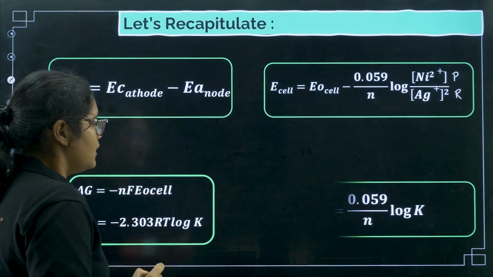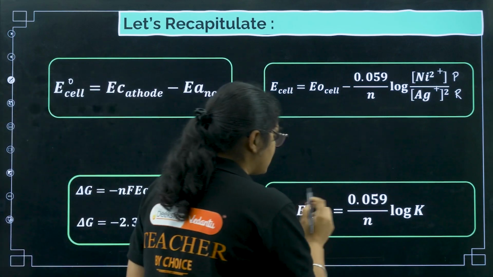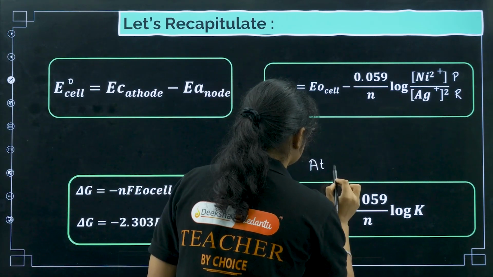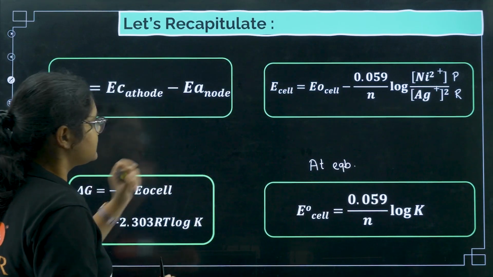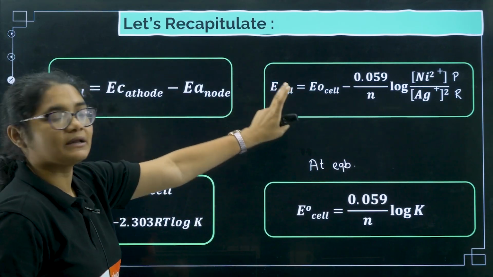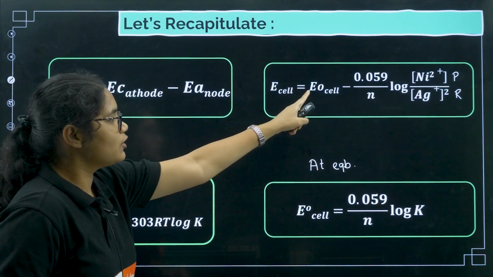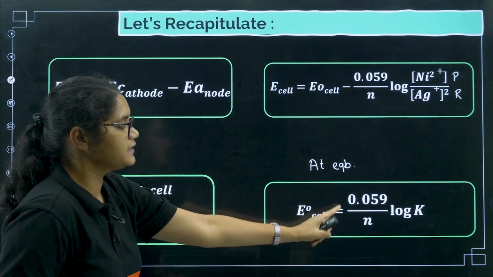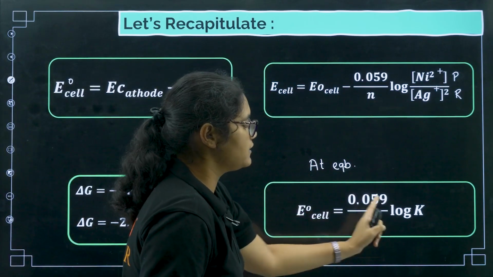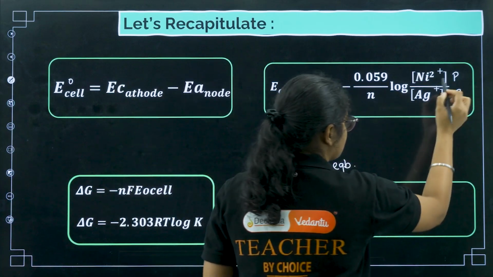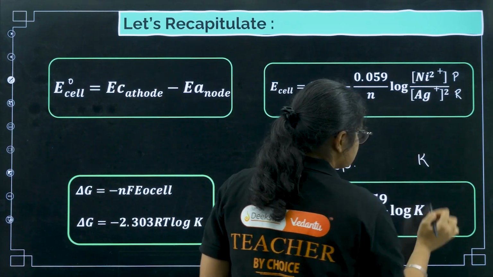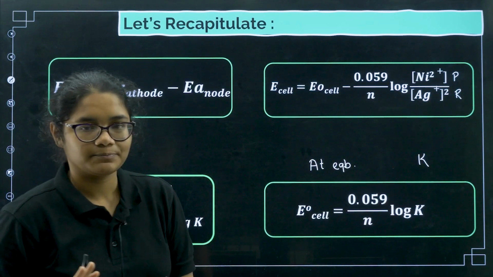Next, we have at equilibrium. At equilibrium what happens? In this Nernst equation, E of the cell becomes 0. So that means E naught of the cell will be equal to plus 0.059 by n log K. At equilibrium this part is equal to K, so that is what I have substituted here.